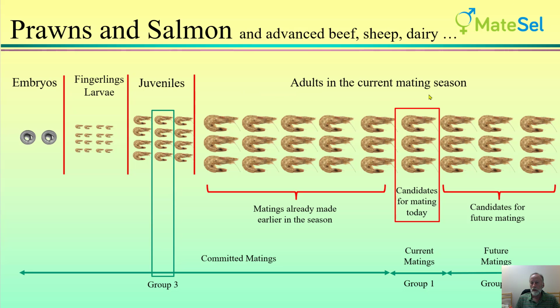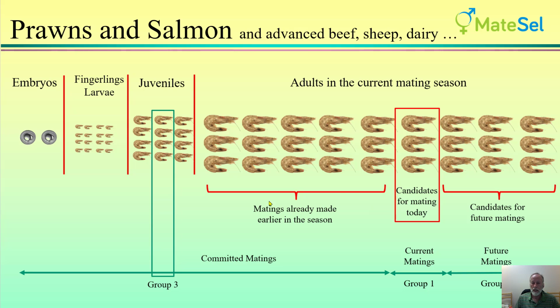So over here we have a representation of the current mating season and the adults that are available for mating in that season. We've already had some matings made earlier in the season. We will have some matings later on in the season. And in this particular Matesel analysis, for the matings that are going to be made today, we just have a relatively small number of individuals.